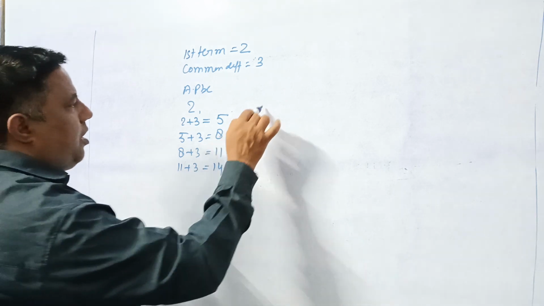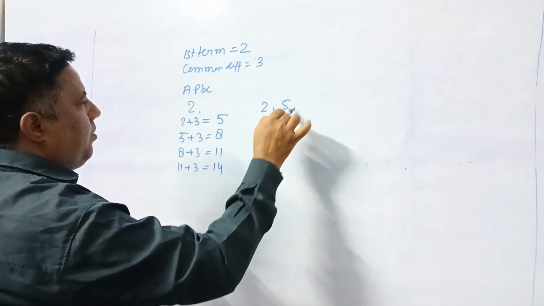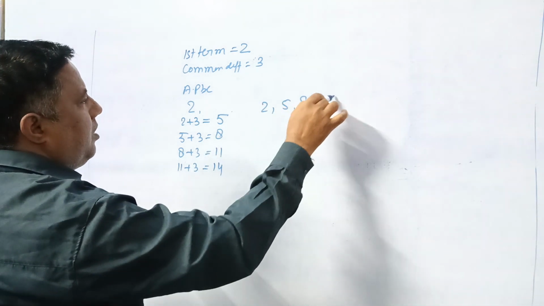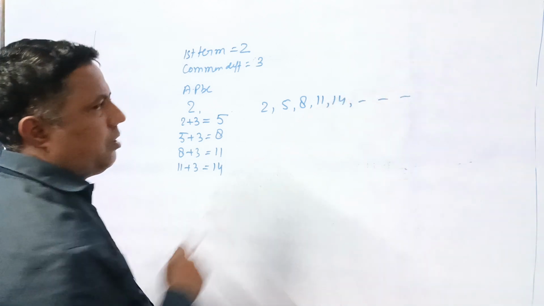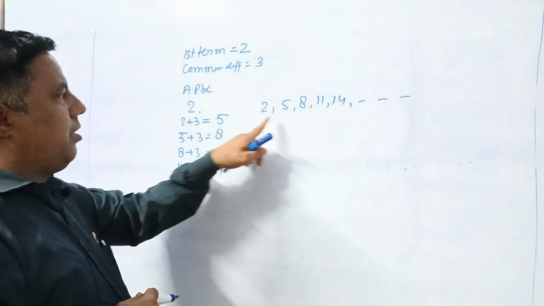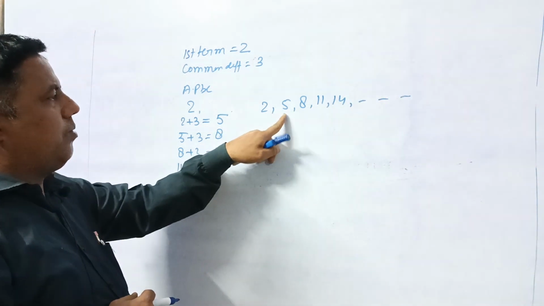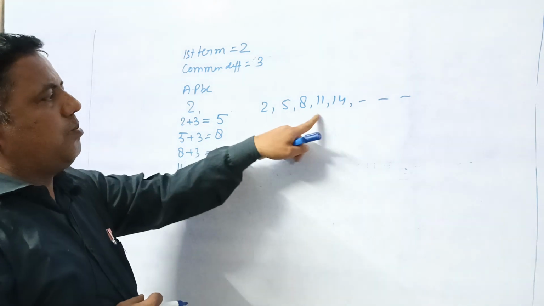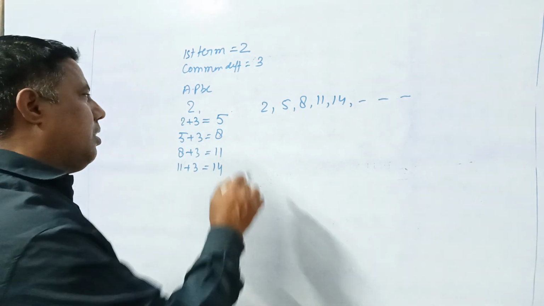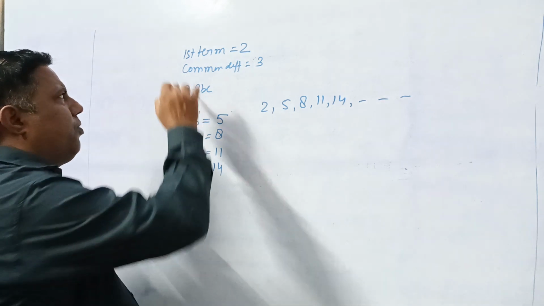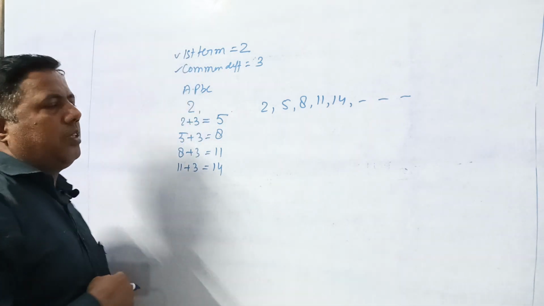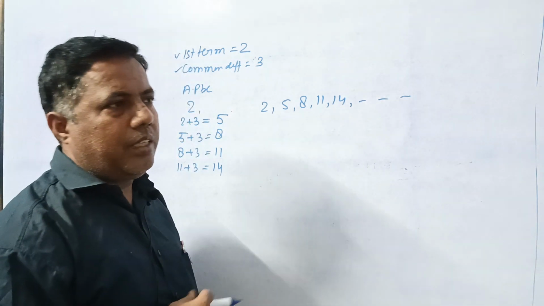So we can say the AP is 2, 5, 8, 11, 14 and so on. We observe that 5 minus 2 is 3, 8 minus 5 is 3, 11 minus 8 is 3, 14 minus 11 is 3. So if the first term and common difference are given, we can write an AP.